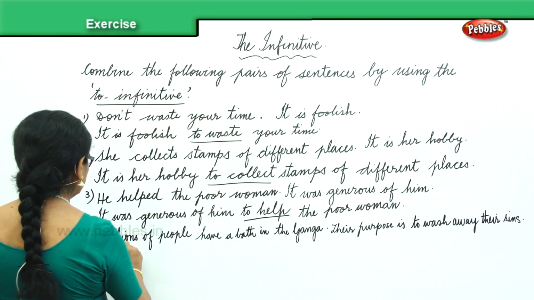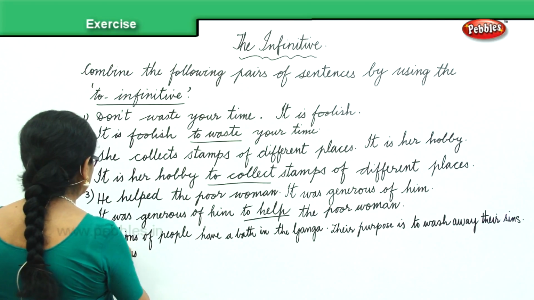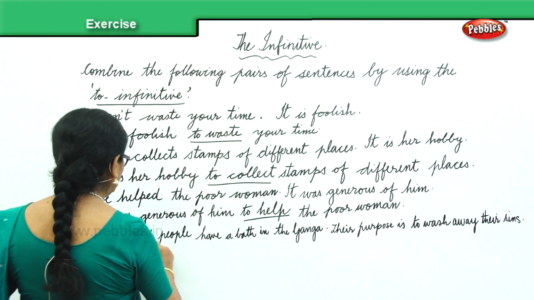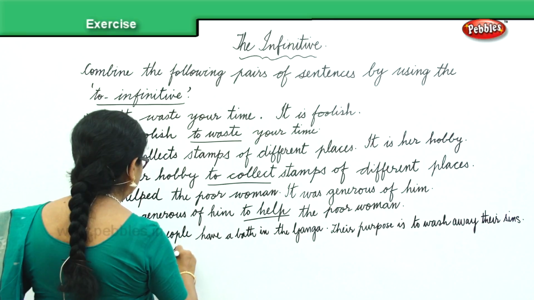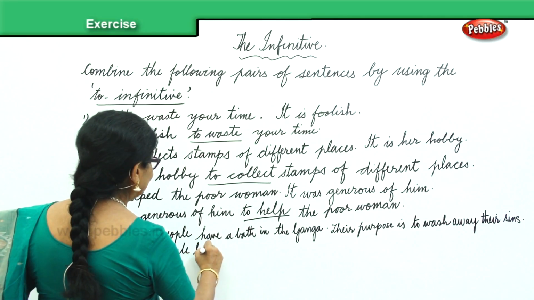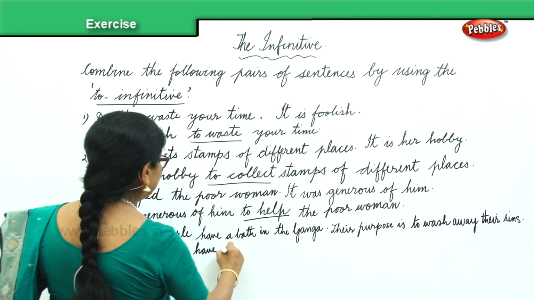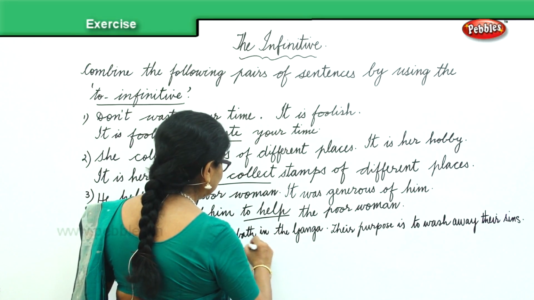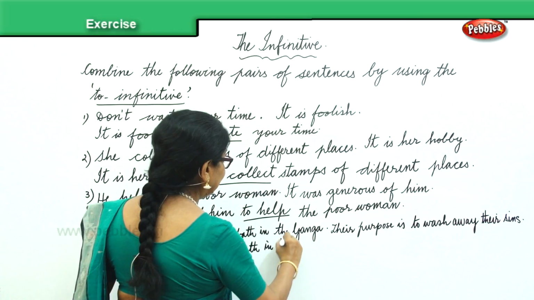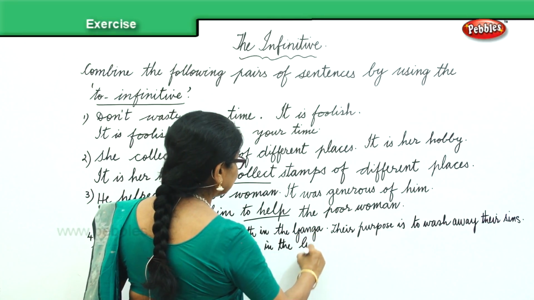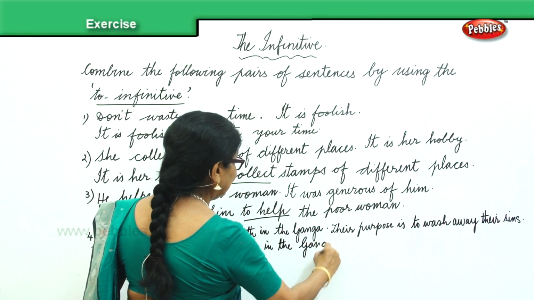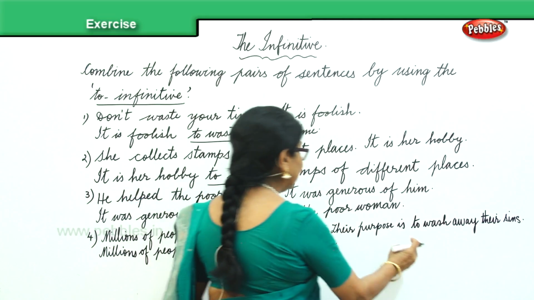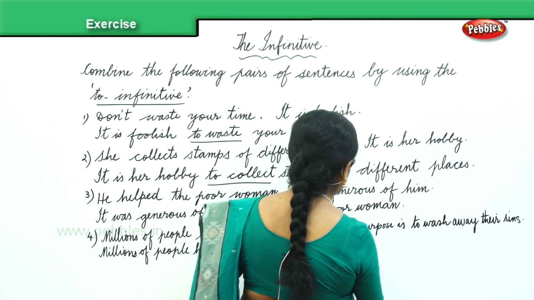Millions of people have a bath in the Ganga, and then you say to wash away their sins.